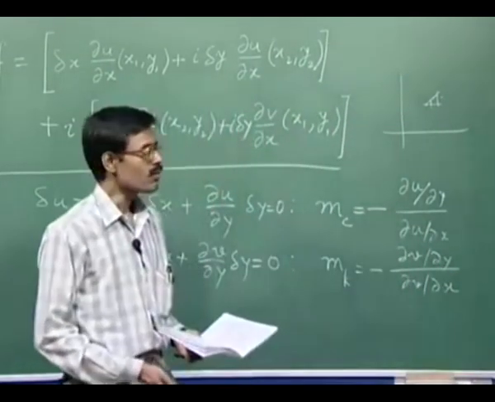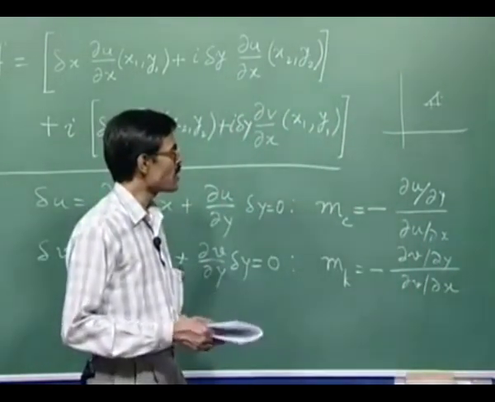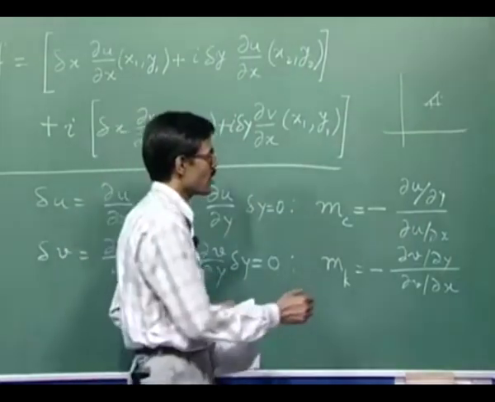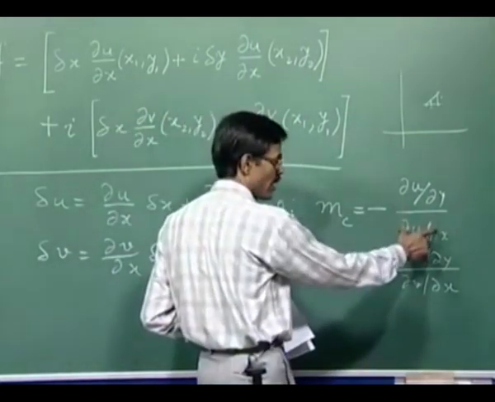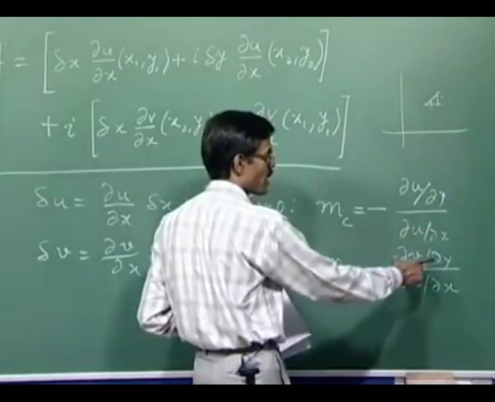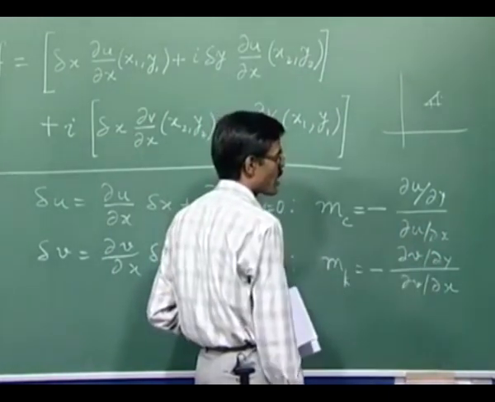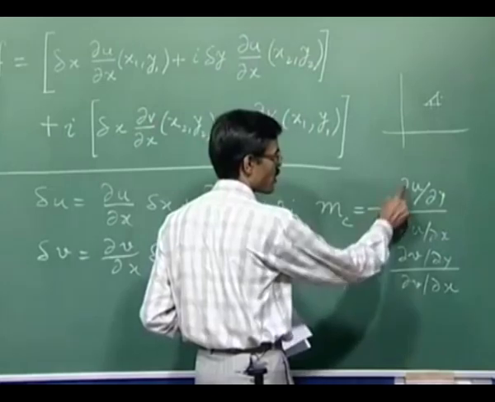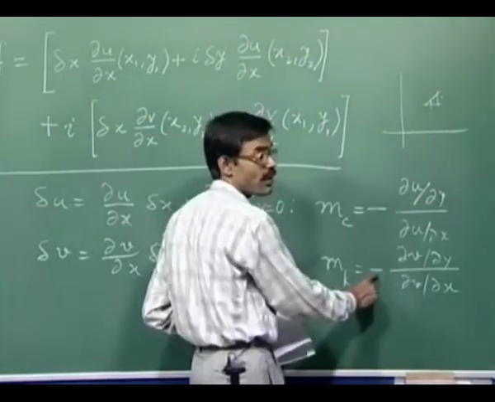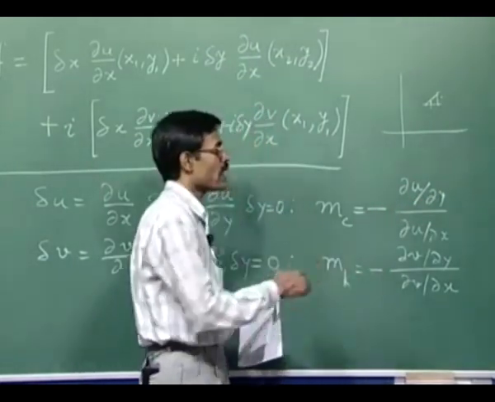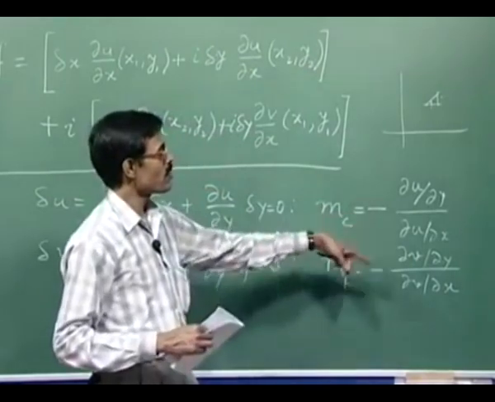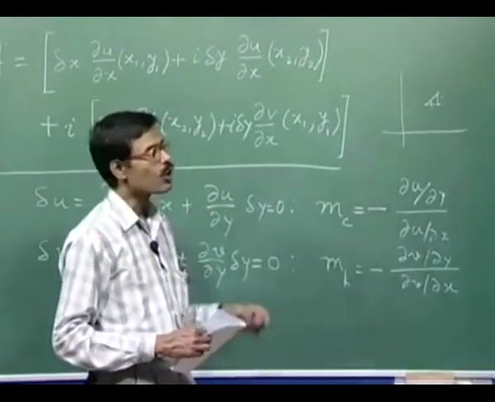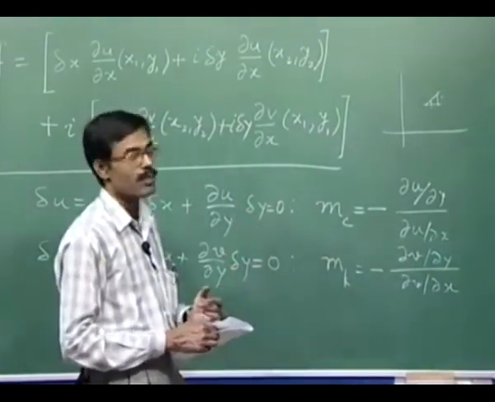Now, if you multiply these two, you will note that del u by del x will exactly cancel with del v by del y, and del v by del x will cancel with minus del u by del y, leaving -1 in the product.